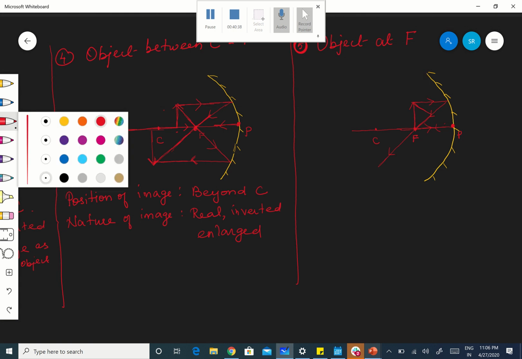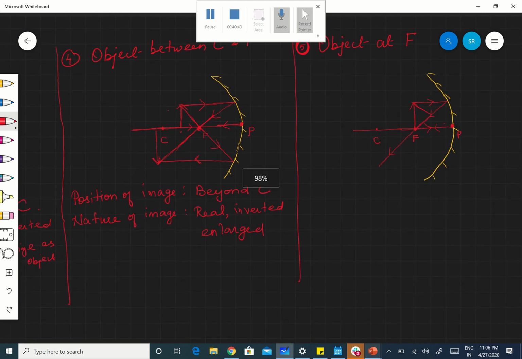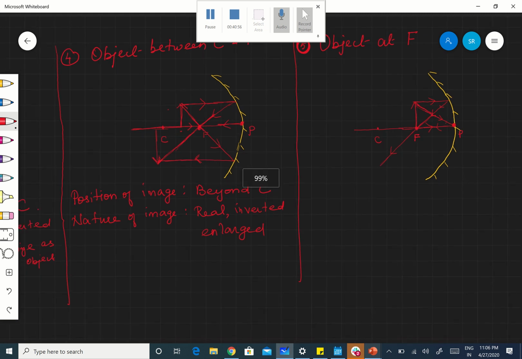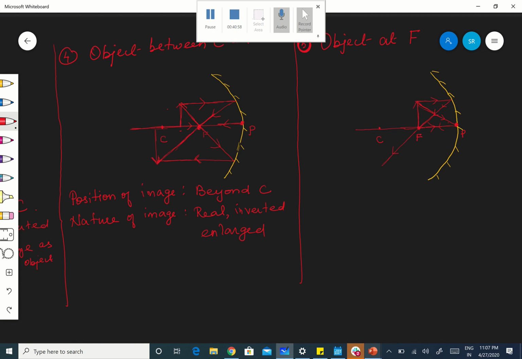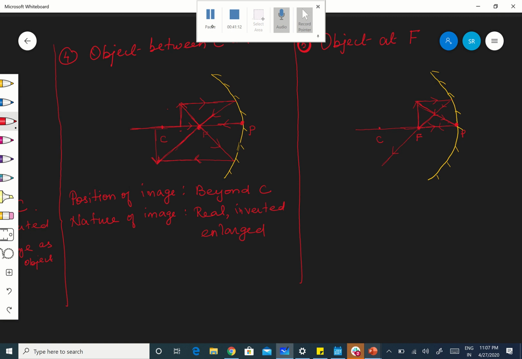The ray strikes, this is the ray. So this ray, are you following? The ray, instead of taking the ray which is passing through the focus, I am taking a ray, which is the incident ray, which is incident exactly at the pole.